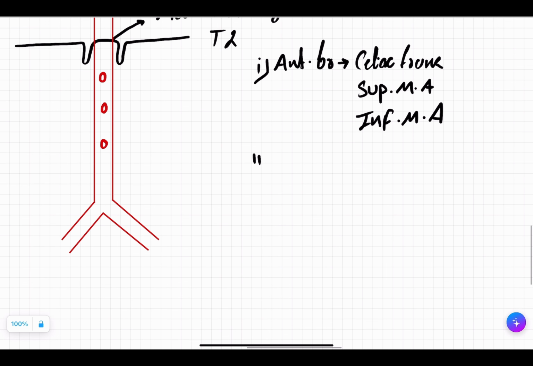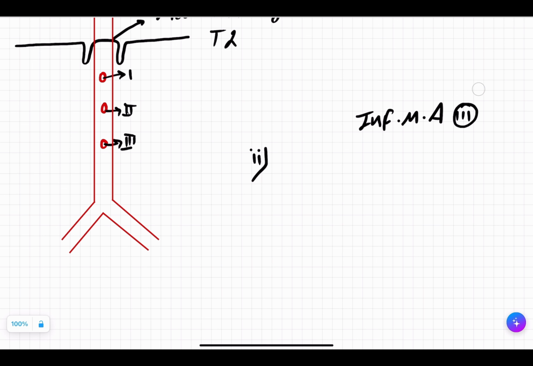Let's write the lateral branches. This is 1, 2, and 3 here. I am removing it right now to make you make the scheme. It will be in the notes, so don't worry for now.